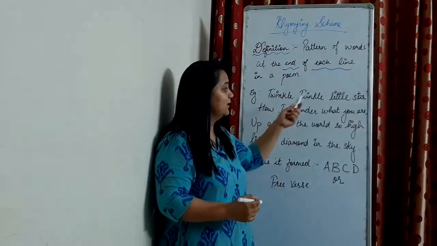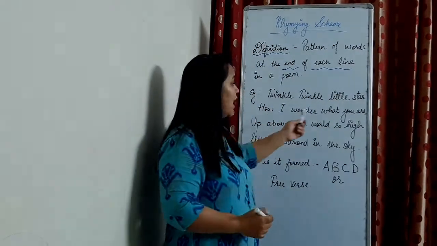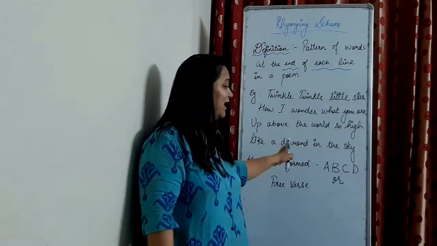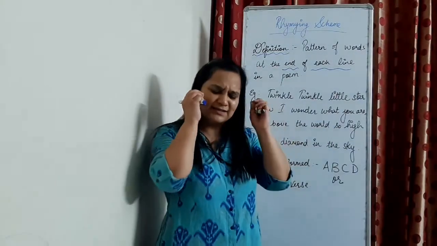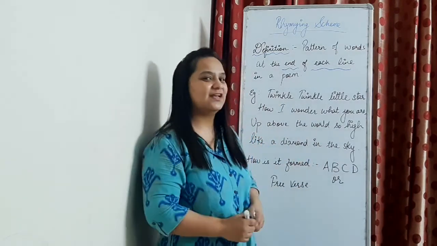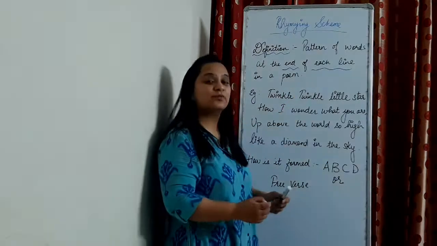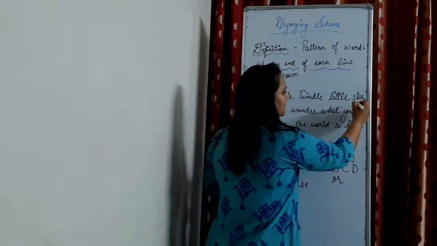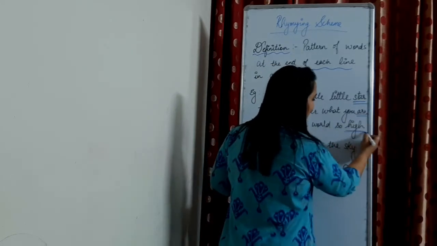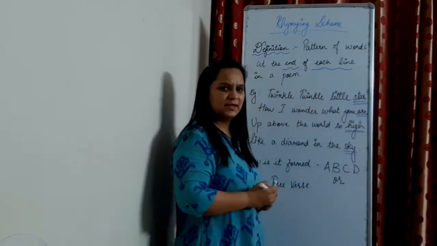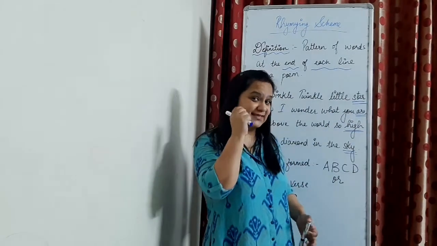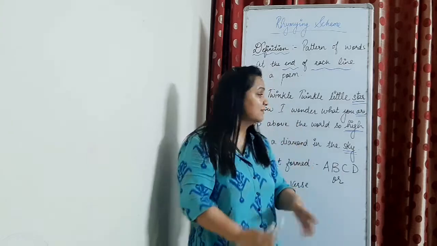So when I say twinkle, twinkle little star, how I wonder what you are. Up above the world so high, like a diamond in the sky. A simple poem we all have heard, but let's read it in a different way. So the last word of each line: star, are, high, sky. When you read these words, can you see that they are rhyming?